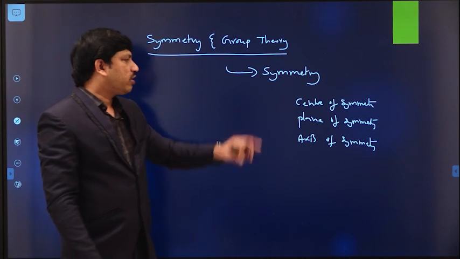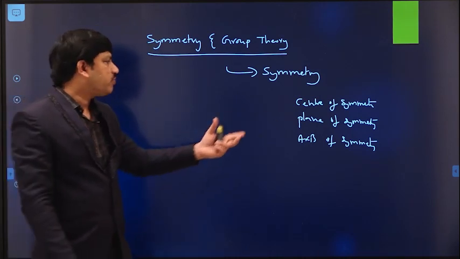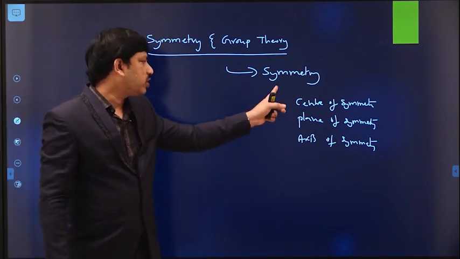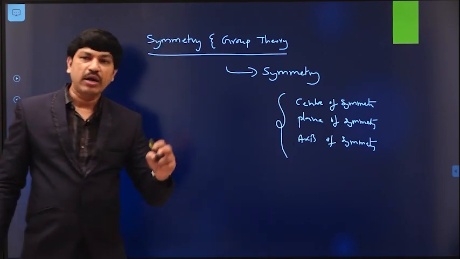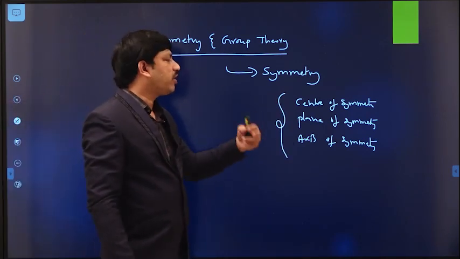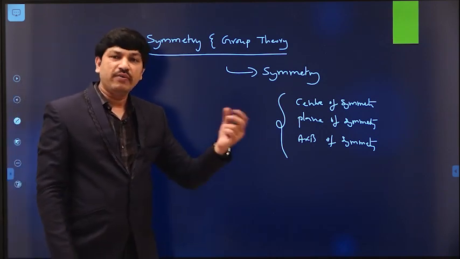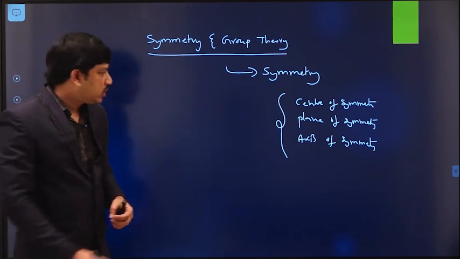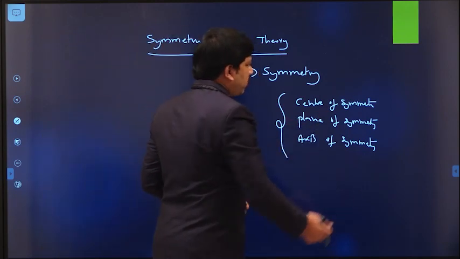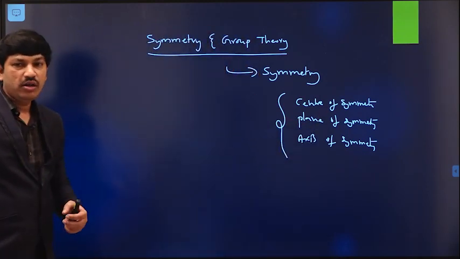These are called symmetry elements. By using these symmetry elements, we can predict the corresponding symmetry of the given molecule, atom, or orbital. By using that concept, we have to predict the symmetry of each and every orbital.